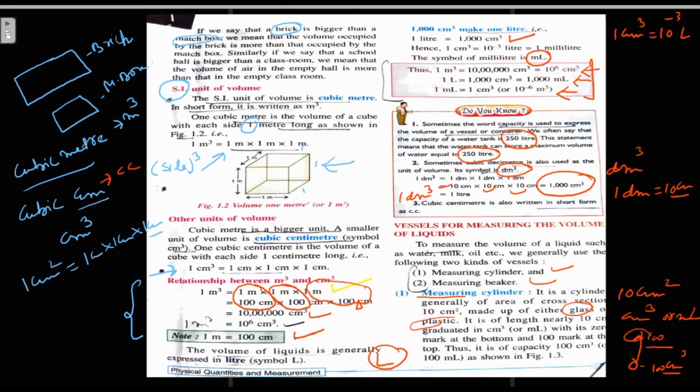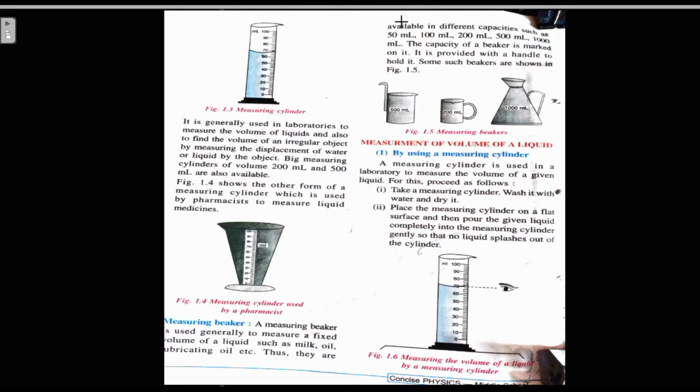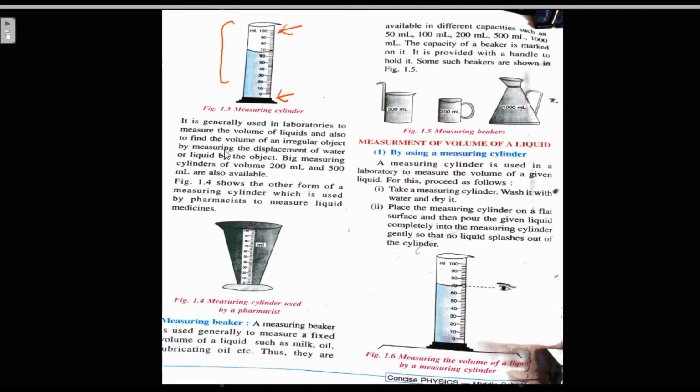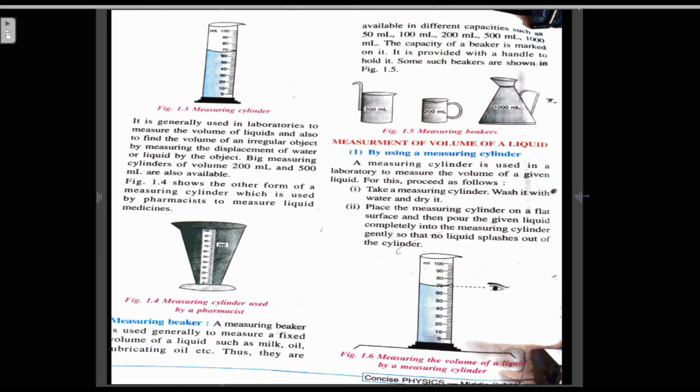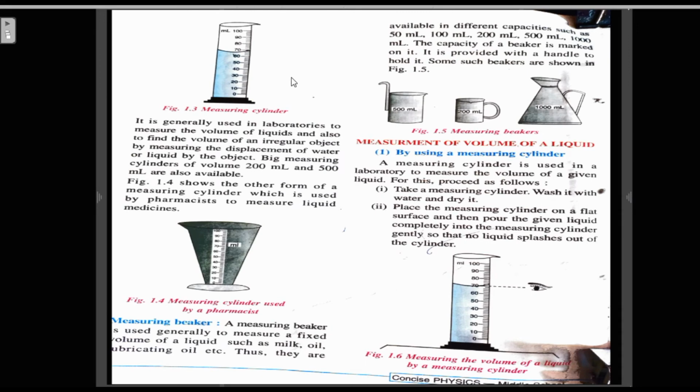So we will see it in the figure. This is the figure of a measuring cylinder. 0 is here at the base and 100 is here at the top, right? These measuring cylinders are generally used in the laboratories.